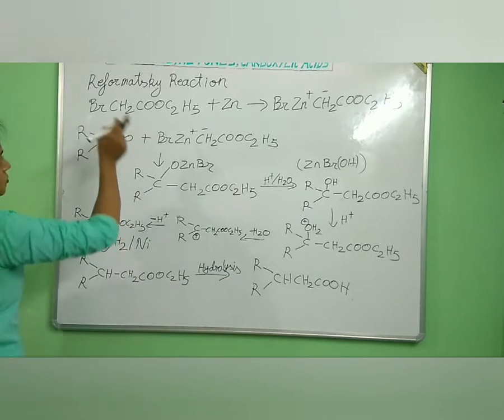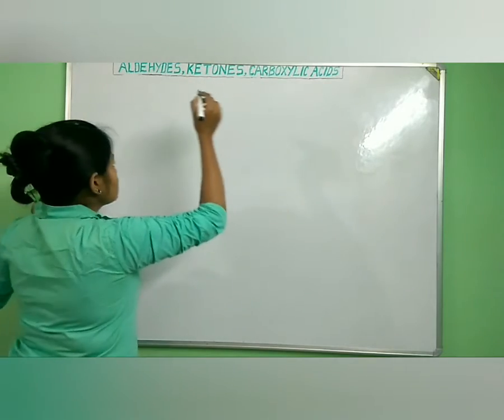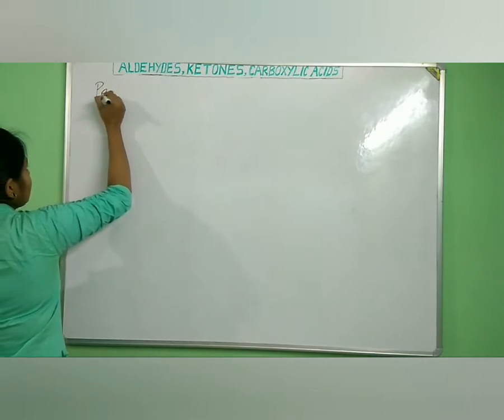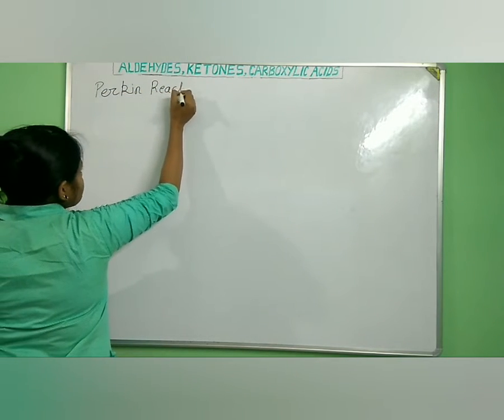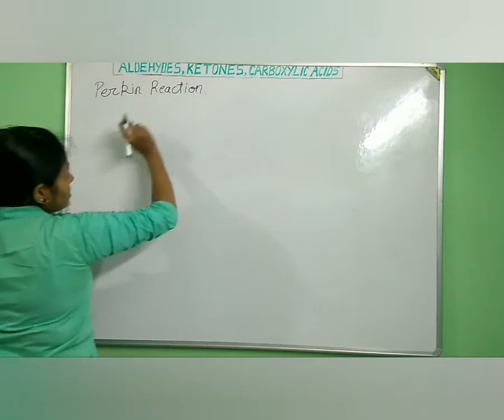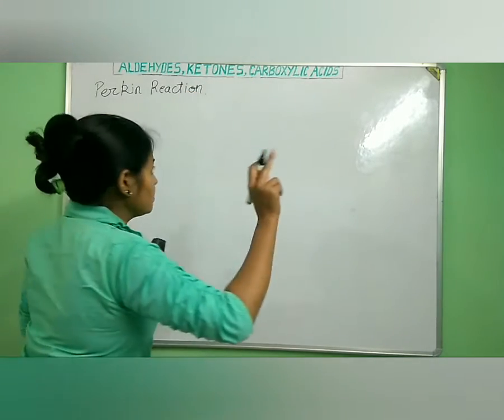So now let us move to the Perkin reaction. Next, let us discuss the Perkin reaction. What happens in this Perkin reaction? Alpha beta unsaturated acids are being formed.